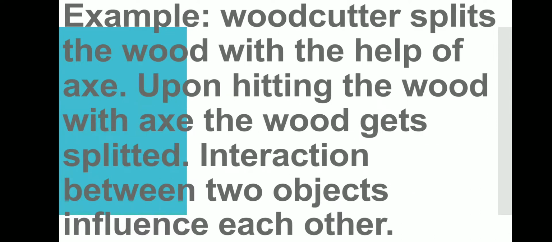Example, woodcutter splits the wood with the help of axe. Upon hitting the wood with axe, the wood gets splitted. Interaction between two objects influence each other. Here, wood and the axe, they are interacting with each other and then the wood is getting splitted into pieces.